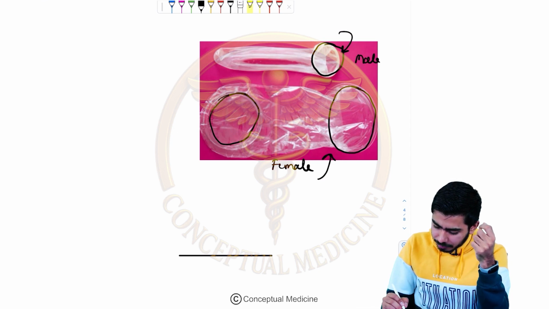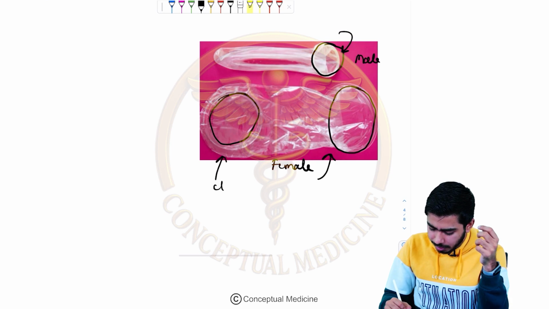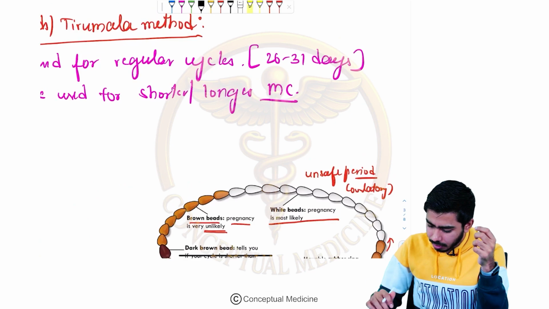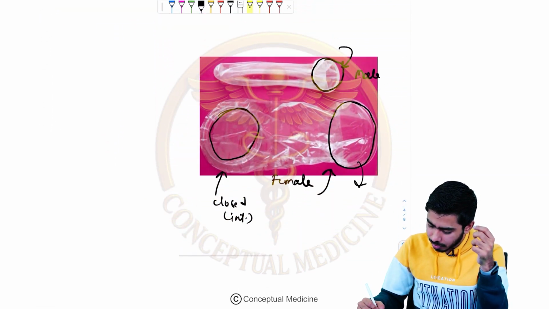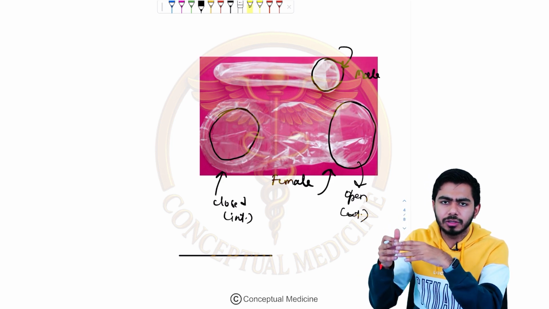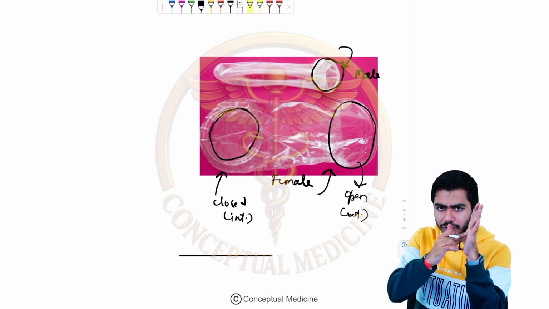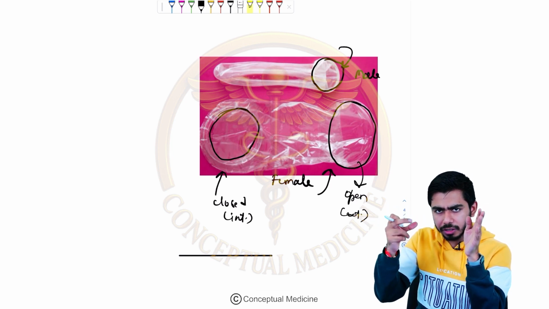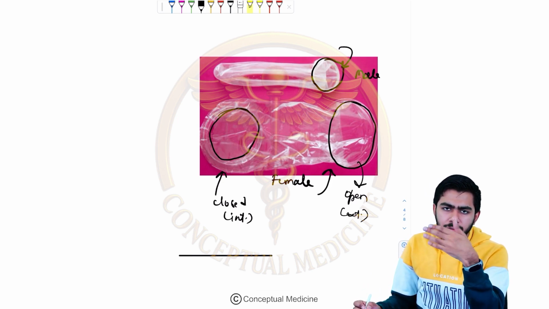In the female condom especially, one ring will be closed, that is the internal ring, and one ring will be open, which is the external ring. Females insert it into the vagina up to the cervix. One ring near the cervix will be closed, and one ring near the vagina will be open. That's how it protects against the sperm's entry into the cervix.